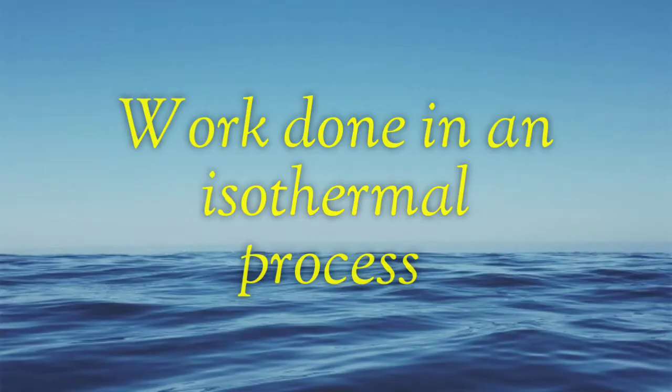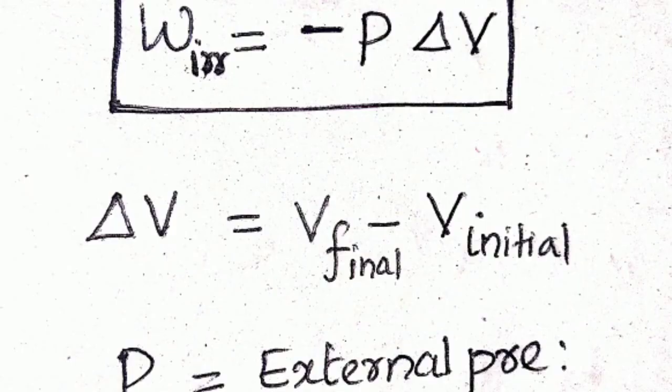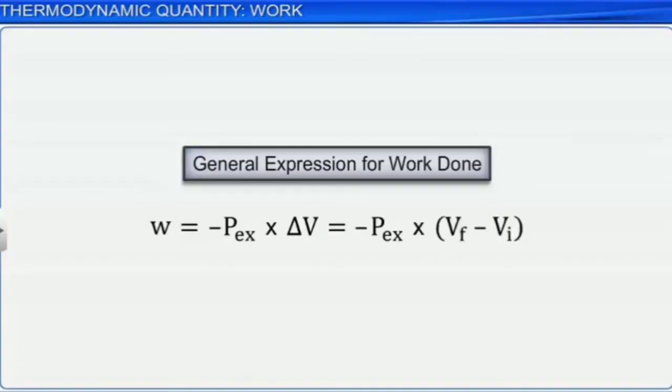Next, work done in an isothermal process. First, work done in an isothermal irreversible process. W is equal to minus P delta V, where delta V is the change in volume, which is equal to V final minus V initial, and P is the external pressure.